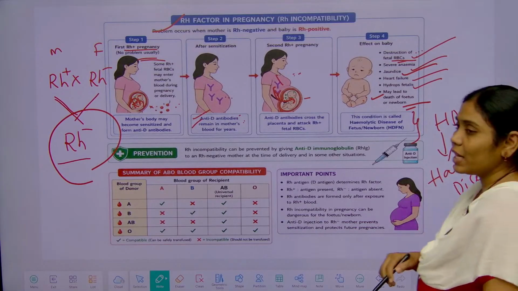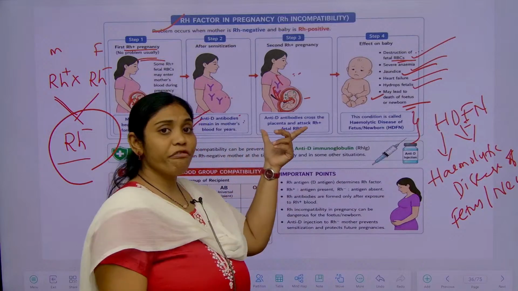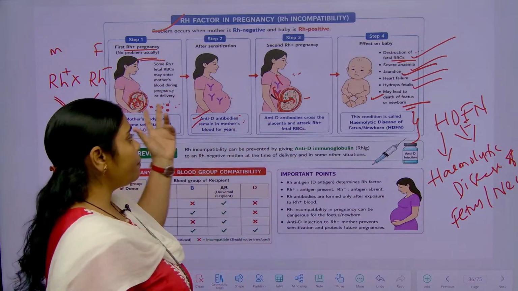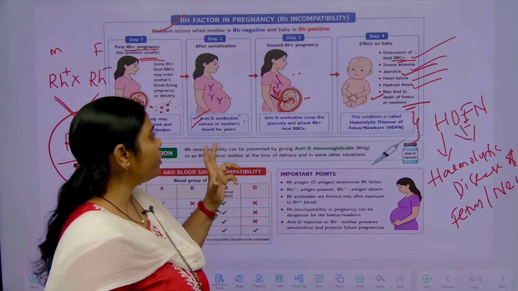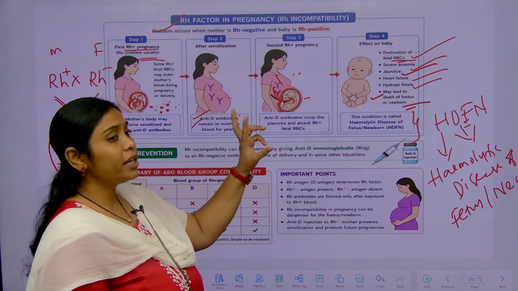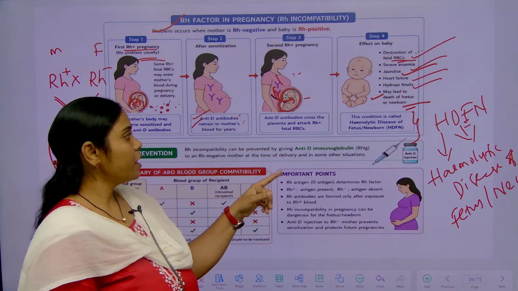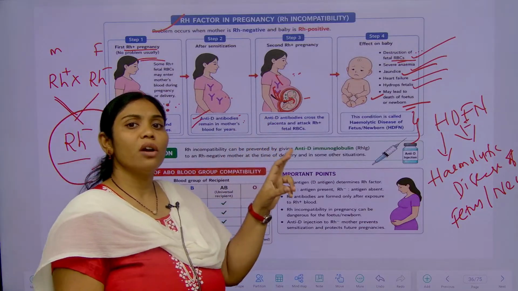So what is the preventive measure for this? At the first time itself, the child goes through blood group testing. At that time it will be clearly mentioned that they both have different blood groups, so it is very clear information that this mother's body has already got sensitized.